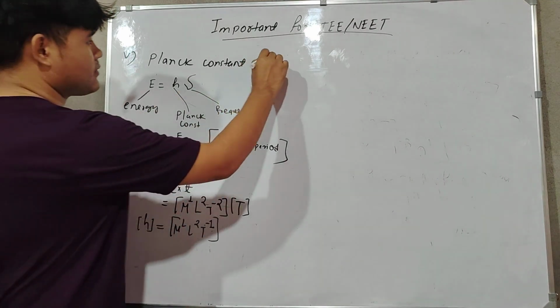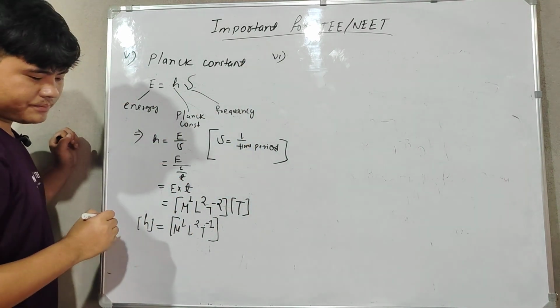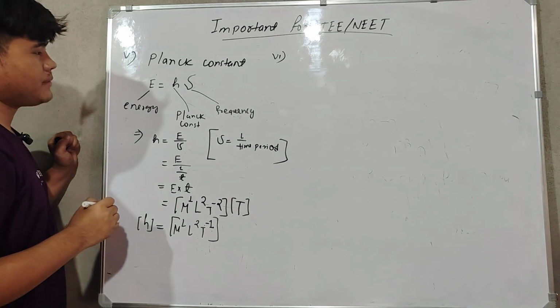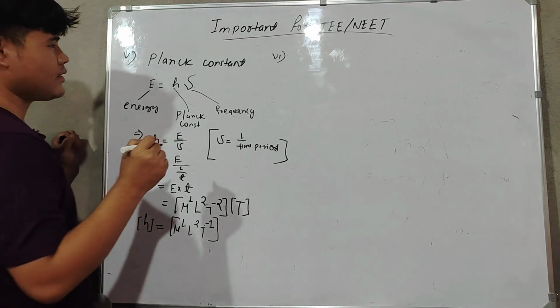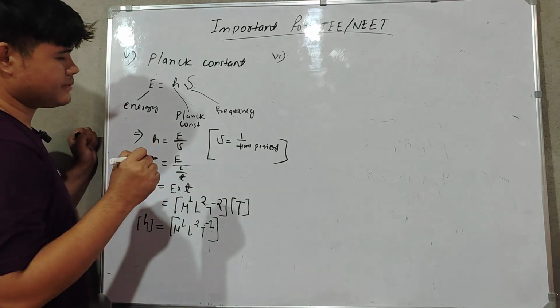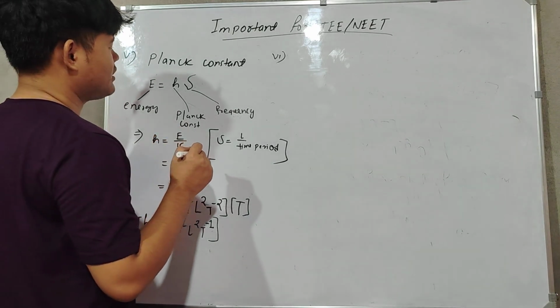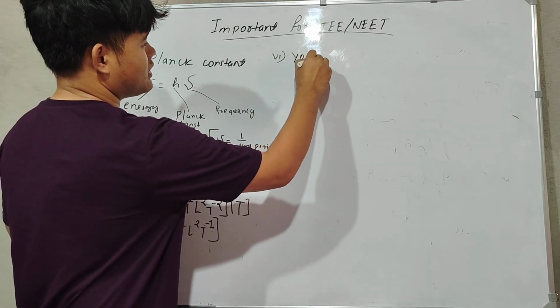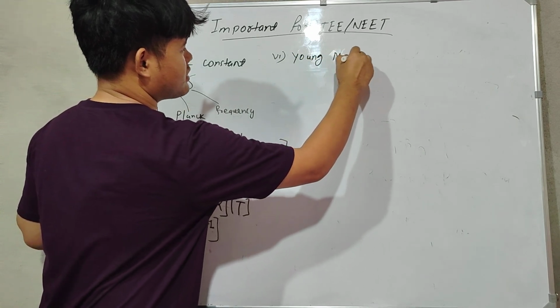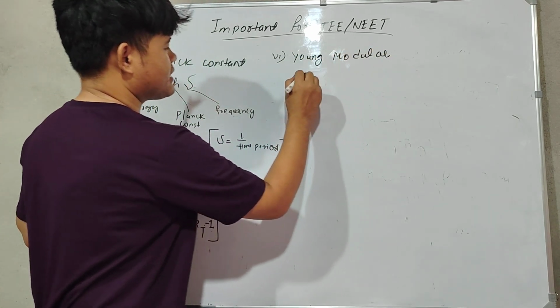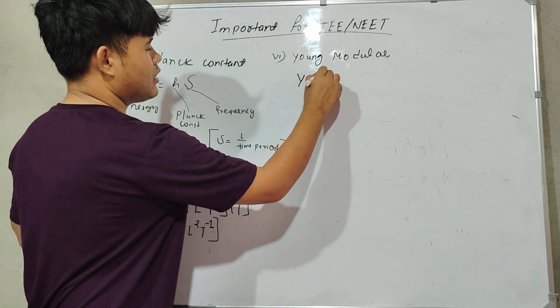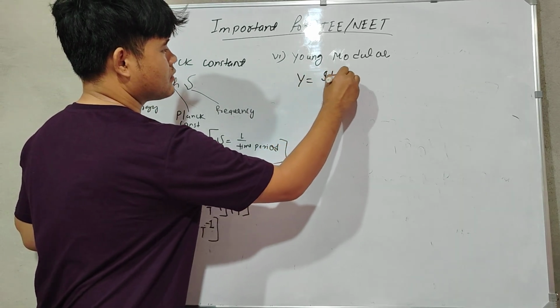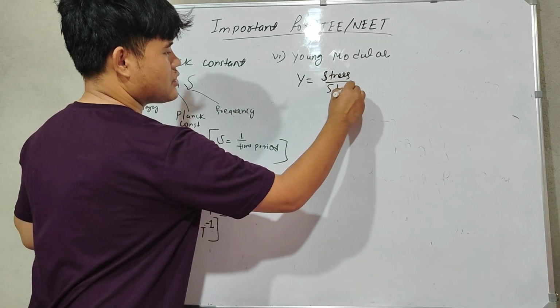Next we have number 6. Planck constant we have done, so now Young's modulus. The formula for Young's modulus is Y equal to stress by strain.